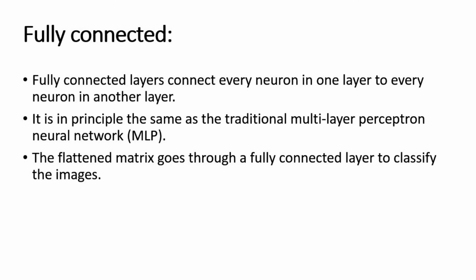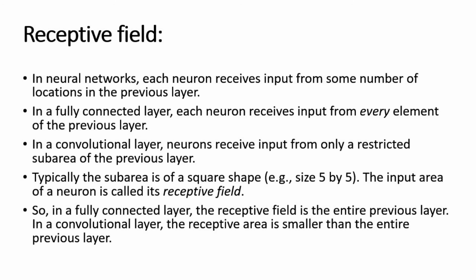Next to that, this principle is the same as the traditional multilayer perceptron neural network. So earlier there was no convolutional neural network. In a multilayer perceptron neural network, the strategy was to connect all the neurons to each other, so that it was responsible to boost the accuracy of the applications required. Next to that, the flattened matrix goes through a fully connected layer to classify the images. Now flattening is one of the operations involved. If the flattening output is passed through a fully connected network, the actual class of the image can be shown by this network.